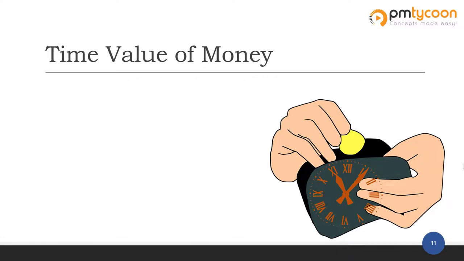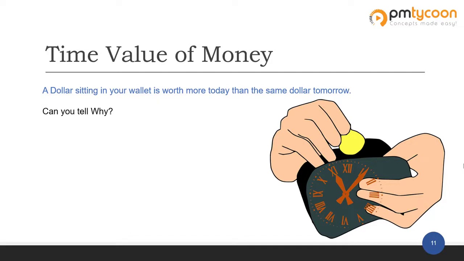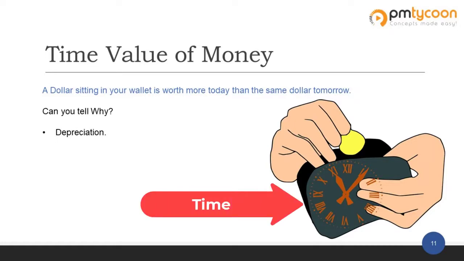So to give you an example, the money that is sitting in your wallet right now is worth more today than the same money sitting in your wallet tomorrow. Can you tell why? Because the value of money depreciates over time. If you're not putting that money into use, it is just depreciating its value. So you can ask, why is it depreciating in value? It is the same $100 bill that you're carrying in your pockets. The reason is time. Yes, time.